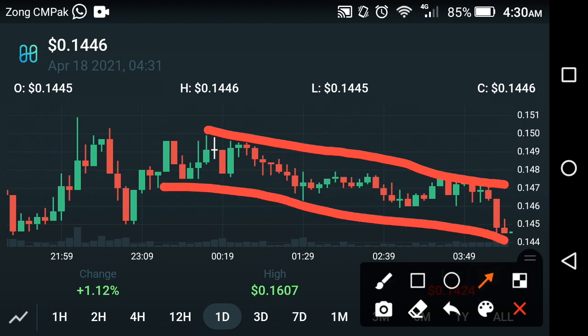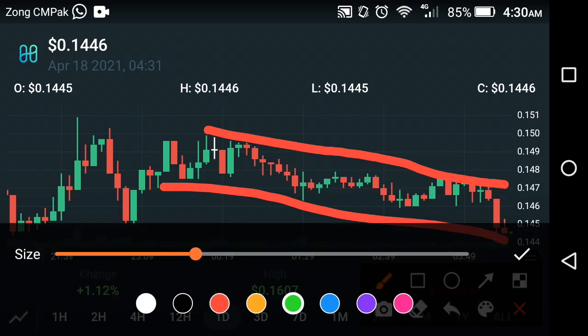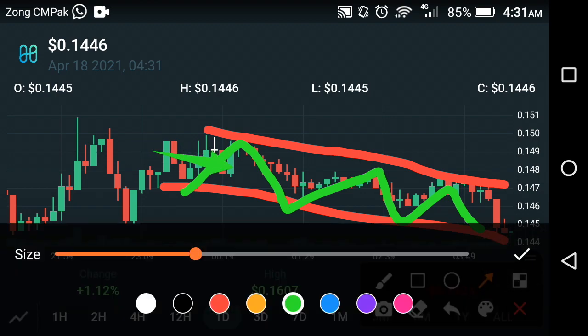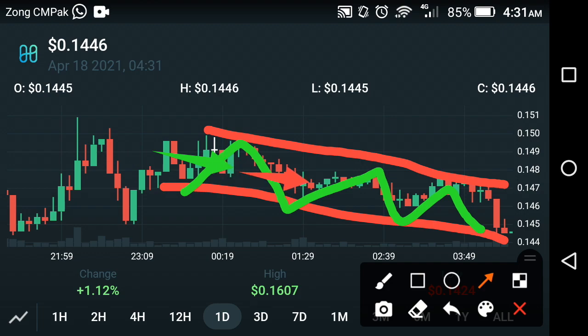As you can see here, friends, the changes occurring in the Harmony coin are the same like that. That is the direction of the Harmony coin. As you can see here, it takes a jump, falls down, takes a jump, falls down, takes a jump, falls down. The same process occurs in the Harmony coin. If it continues this kind of change in the coming days, there is no hope of a jump. As you can see here, it falls down, continuously falling in the coming days. So we are going to lose if it continues this kind of loss.